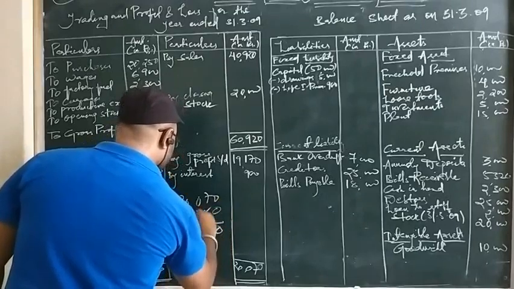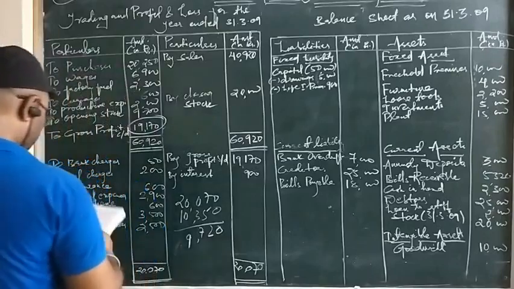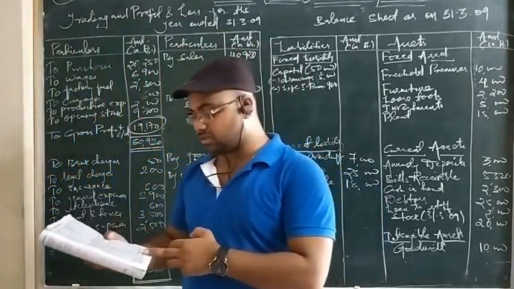0, 2, 10, 3, 7, 9. So 9,720 is the answer. Okay, we are getting the correct answer. So net profit is 9,720.